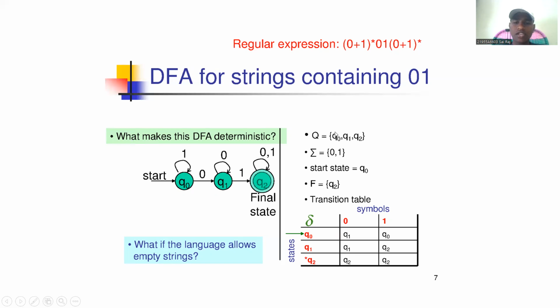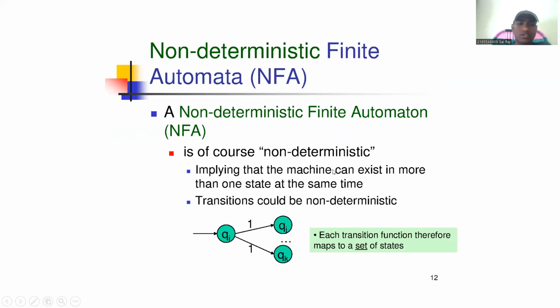We denote this with 5 tuple notation: Q0, Q1, Q2, and 0, 1, where Q0 is the initial state and the final state is Q2. Here is the transition table. These are the states and these are the symbols. From Q0 on 0, it goes to Q1. Q0 on 1, it goes to Q0. Q1 on 0, it goes to Q1. Q1 on 1 goes to Q2, and so on.